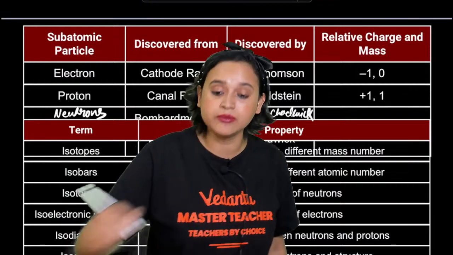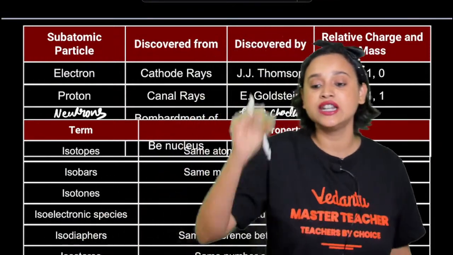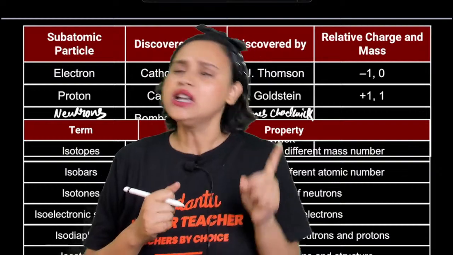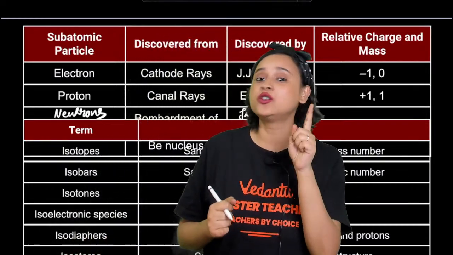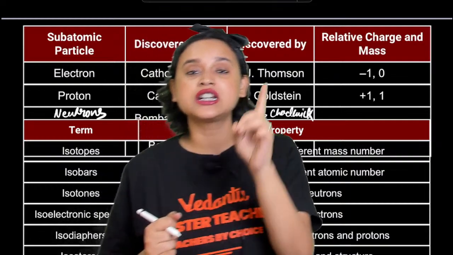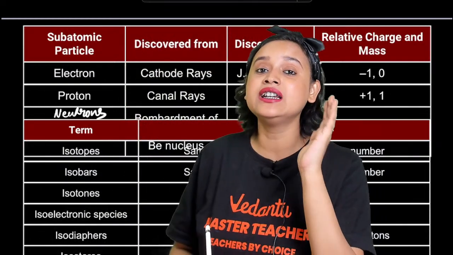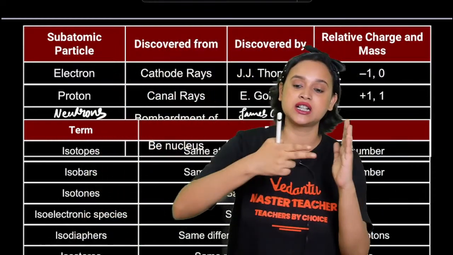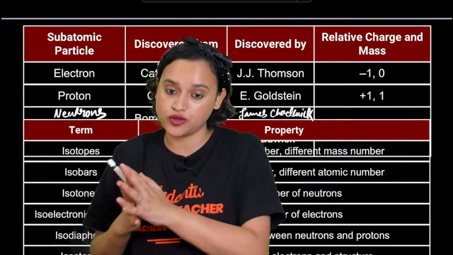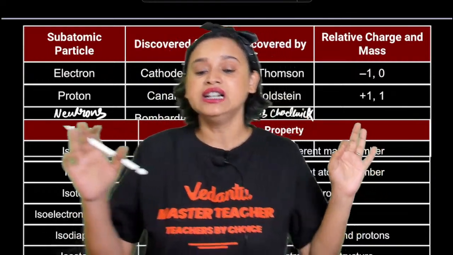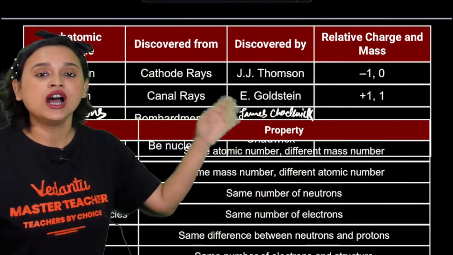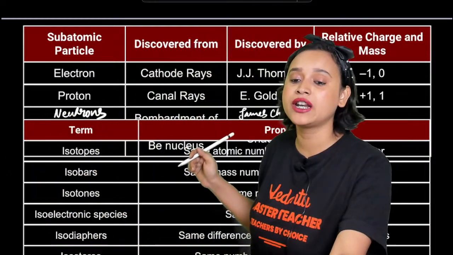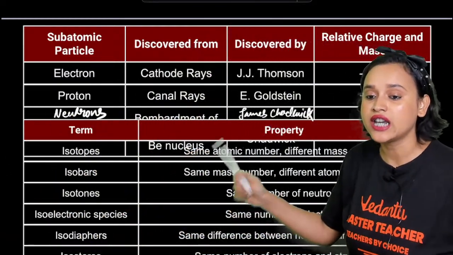And do you know what the experiment was? He took some beryllium, and what he did was bombardment of alpha particles on the beryllium nucleus. That's how he figured out that there is also a neutron. Now neutrons do not have any relative charge, hence it is 0, and the mass here will be 1, my dear students.